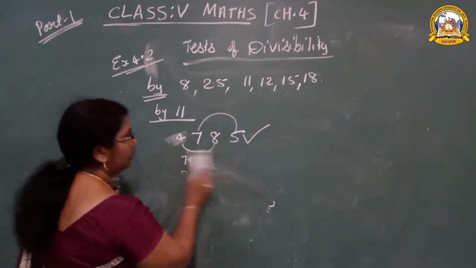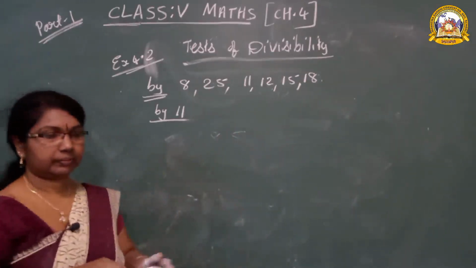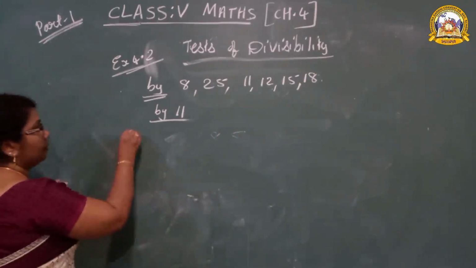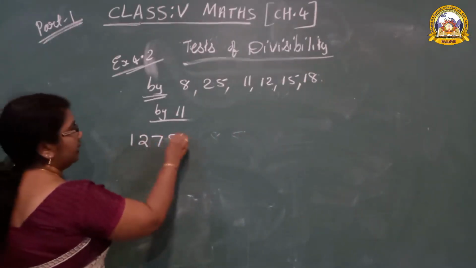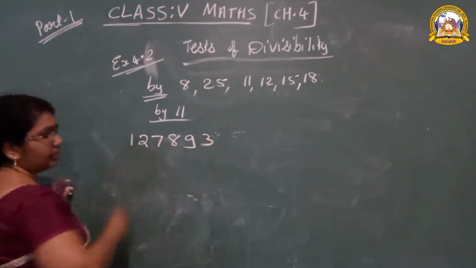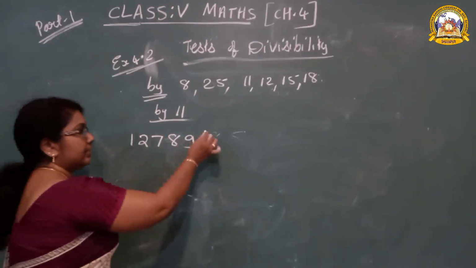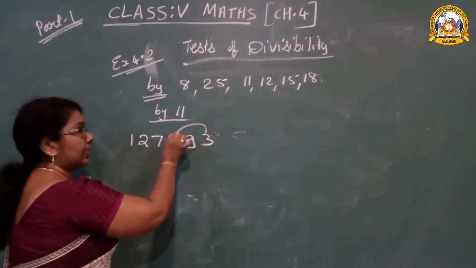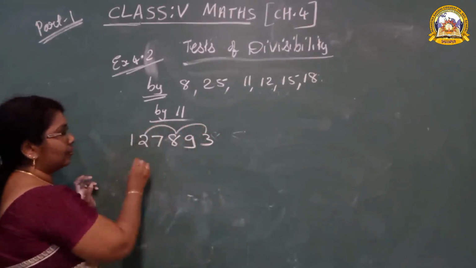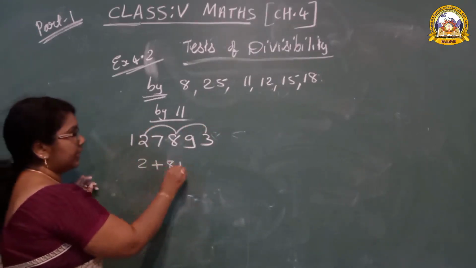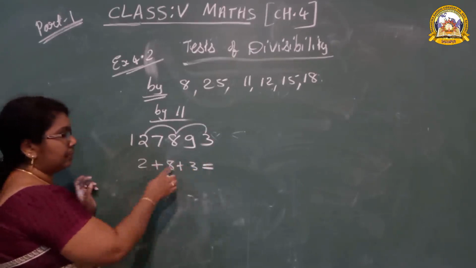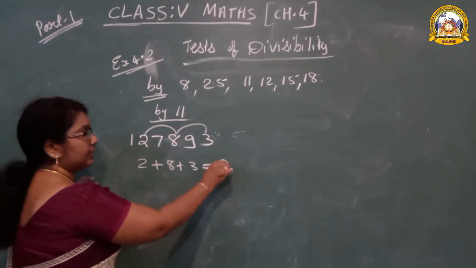One more example. 1,127,893. Which numbers do we have to take? 3, skipping one digit, then 8, then 2. Look here: 2 plus 8 plus 3. 8 plus 2 is 10. 10 plus 3 is 13.